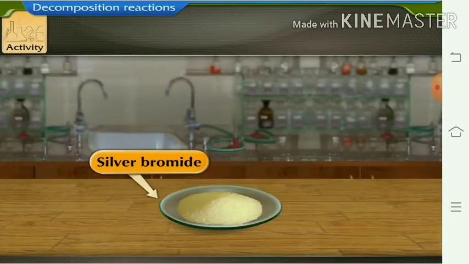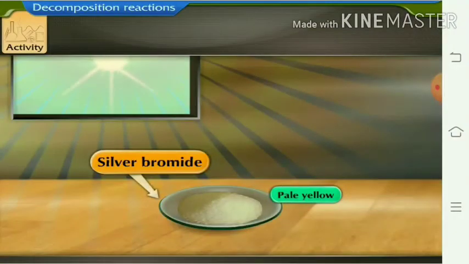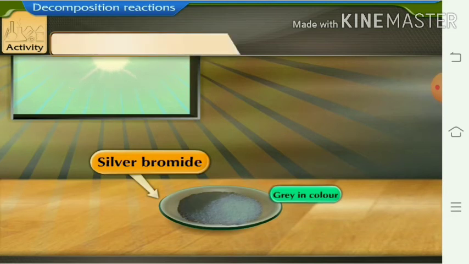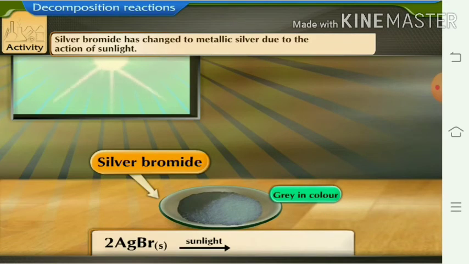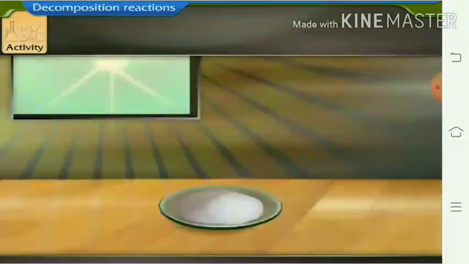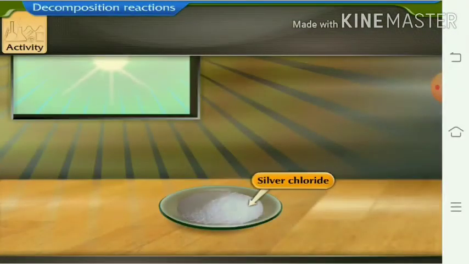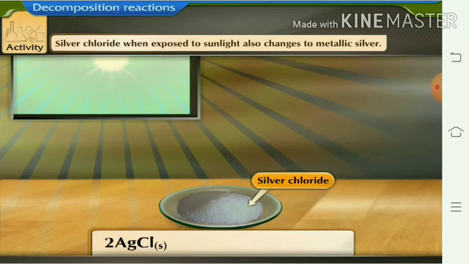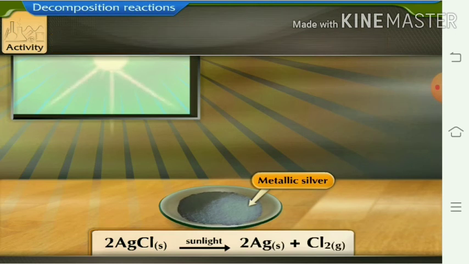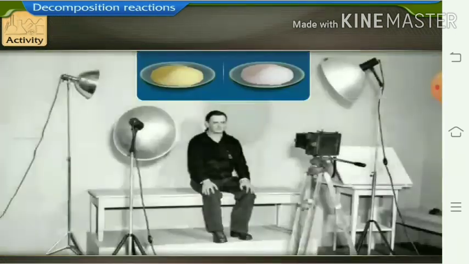Now another activity we can see is silver bromide, which is pale yellow in color. If it is kept open in the sunlight, then after some period it becomes grey. So what is this? It is a change in color, meaning decomposition takes place due to sunlight. In silver chloride also, in presence of sunlight, it gets converted into silver and chlorine gas.